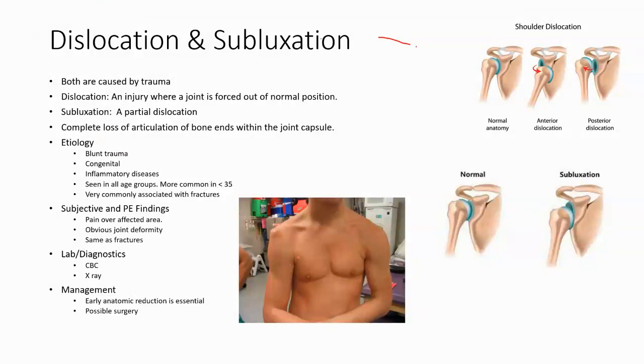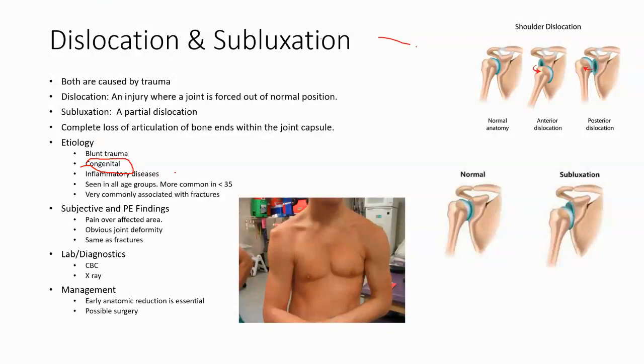You can kind of see here the little bit of joint deformity that this kid has right here. But there's some people who just go to the ER frequently because they have these congenital dislocations of often a joint, often their shoulder.